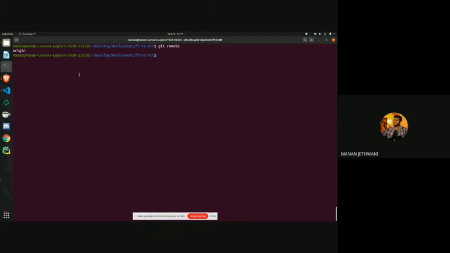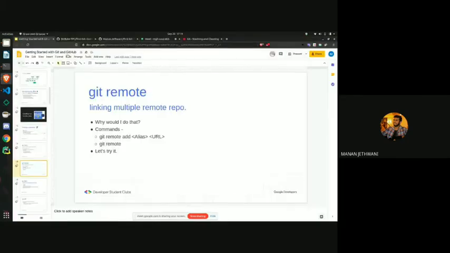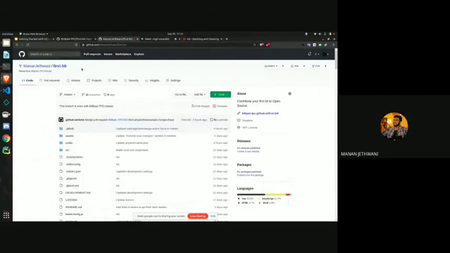So now you can see origin written here. Now what does this origin mean? It means origin is a name for the remote repo from where this code was copied. Like you know that this code was copied from Manan Jetwani / first bit. The first bit we have in our local computer is the copy of this online repository. So when I write another command, git remote -v, this is just to show origin is linked to which URL. We can see it is linked to Manan Jetwani / first bit.